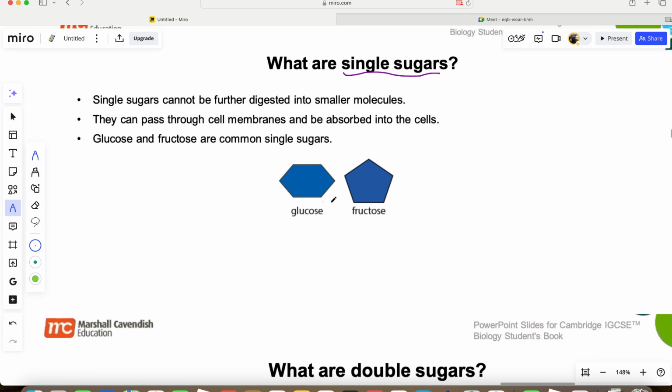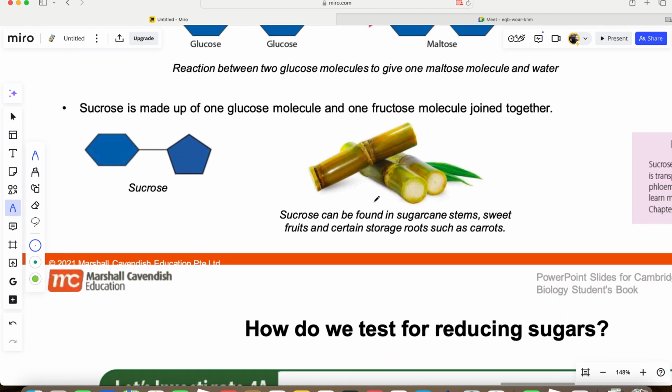Now, simple sugars cannot be further digested when you eat food. When you break carbohydrate down in your body, they reduce to the simplest sugar. So they are the simplest unit of carbohydrate. They cannot be simplified further into smaller units. This is the smallest unit. Okay? They can pass through the cell membranes and they can be absorbed into any cells. Glucose and fructose are common examples of simple sugar. Now, let's move to the double sugar.